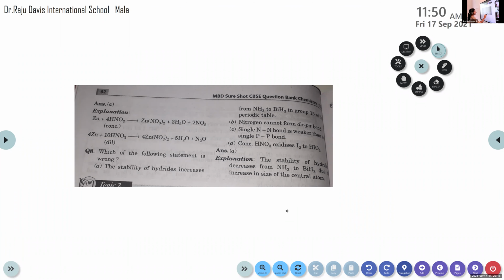The stability of hydrides decreases from NH3 to BiH3 due to the increase in size of the central atom. When we are moving from top to bottom in a group, their size will increase. So due to the increase in size, the stability of hydrides will decrease from NH3 to BiH3. Okay, did you copy this question?